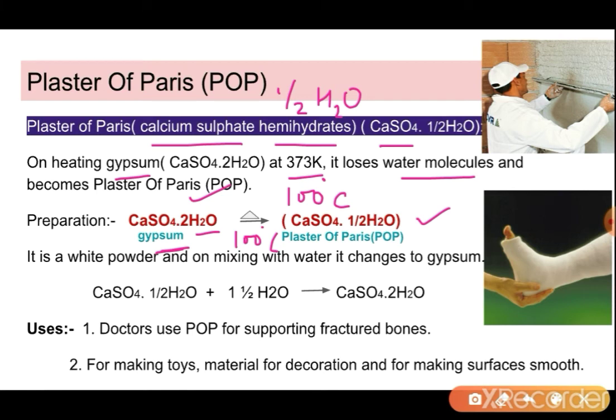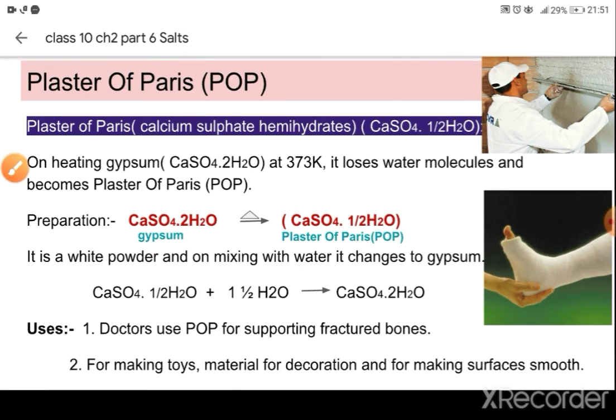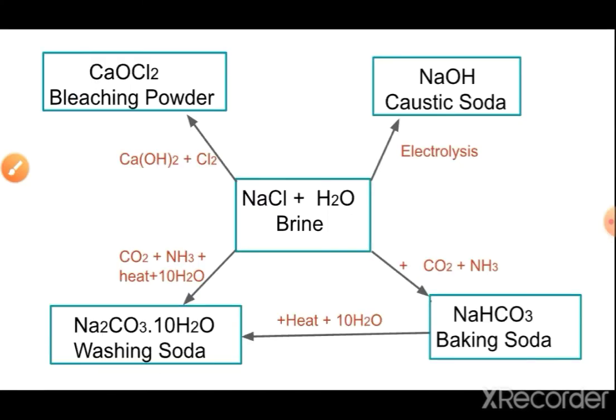If we add a little amount of water to this plaster of Paris, then it again forms gypsum. That means when the plaster of Paris is in powder form and we add water to it, then we apply it to the area where we want to set it, and after setting it gives us gypsum. Then the doctor uses this POP for supporting fractured bones, and for making toys, material for decoration, and for making the surface smooth. We use this POP.